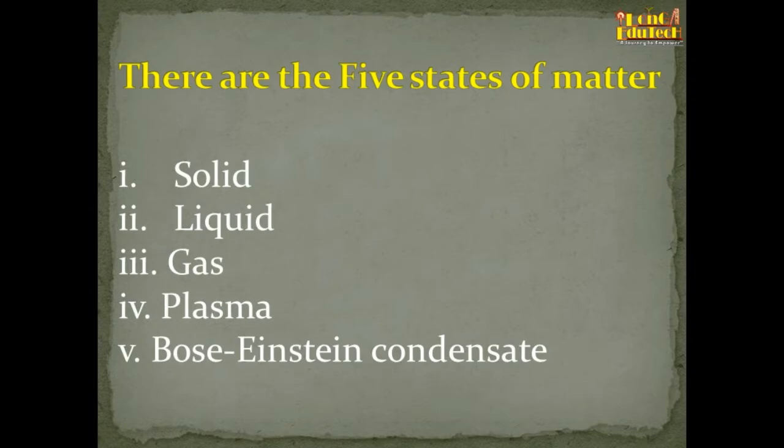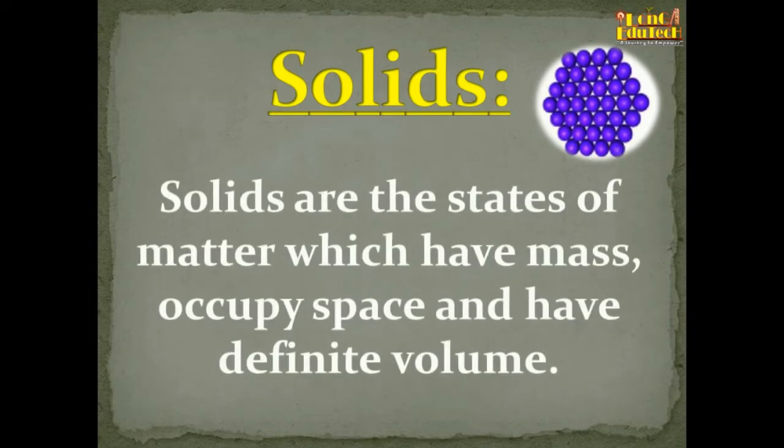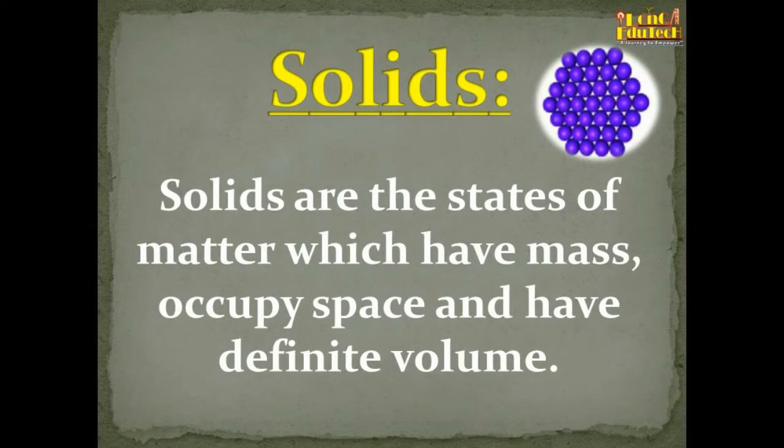Yeah, let us discuss one by one all these states of matter. Okay, see now. So first of all, here come the solids. What are solids? Solids are the state of matter which have mass, occupy space, and have definite volume. Examples are stone, steel, and many things. Even we are also solids, right? Yeah, some portions are liquid also, no problem. So solids are the state of matter that have mass, occupy space, and have definite volume.